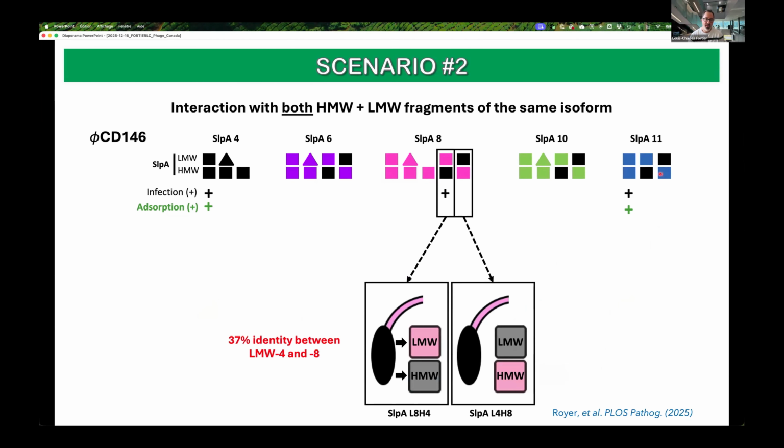So it seems to require both the high molecular weight and low molecular weight fragment from the same isoform. There's an exception, though, with SLPA type 8, because phage 146 is able to infect the hybrid version where we have the high molecular weight fragment from SLPA type 4 and the low molecular weight from type 8. So somehow, even with low identity, there's some conserved structure or amino acid residues that allow infection. And for those who are attentive, you will see that there is no adsorption here. In fact, we have also observed some adsorption delays in our normal assays, which makes adsorption tests a little more challenging.